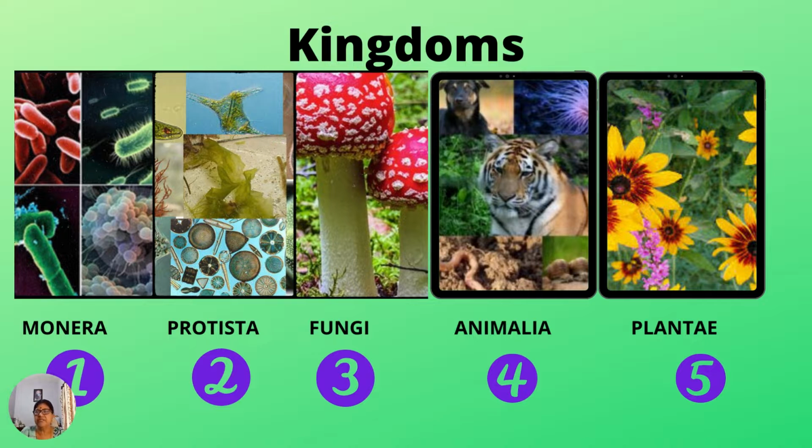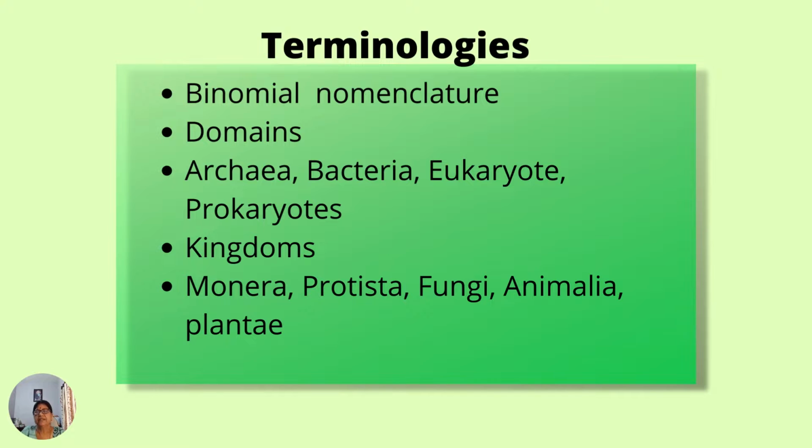According to this system, there are five main kingdoms. This is positioned after domains in the hierarchy. These kingdoms are Monera, Protista, Fungi, Animalia, and Plantae. Now you revise these names and terms. I will talk about characteristics of kingdoms in my next lesson.